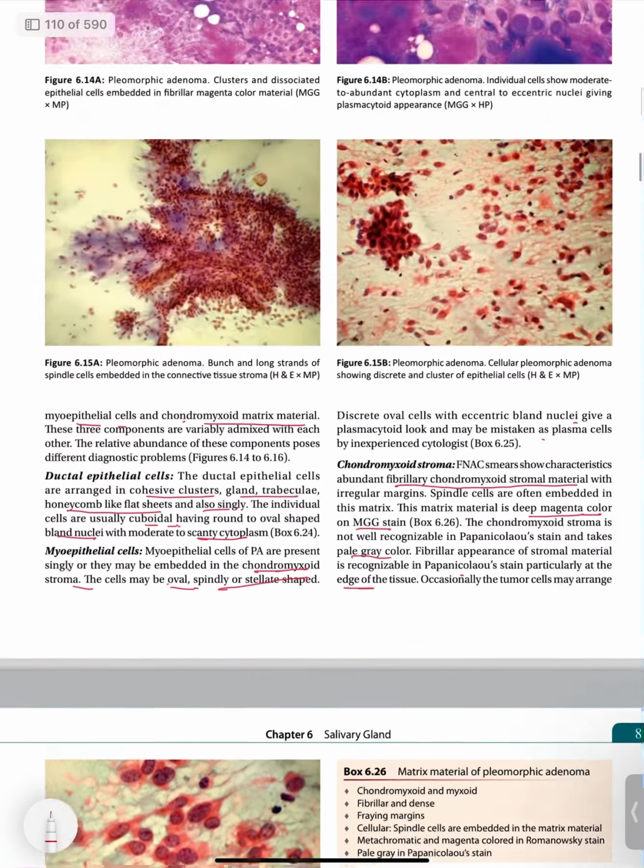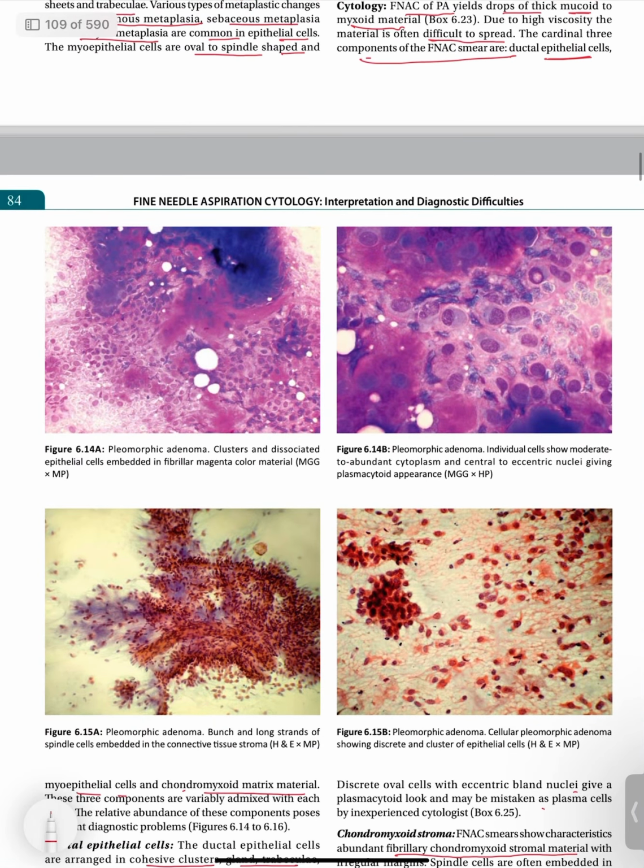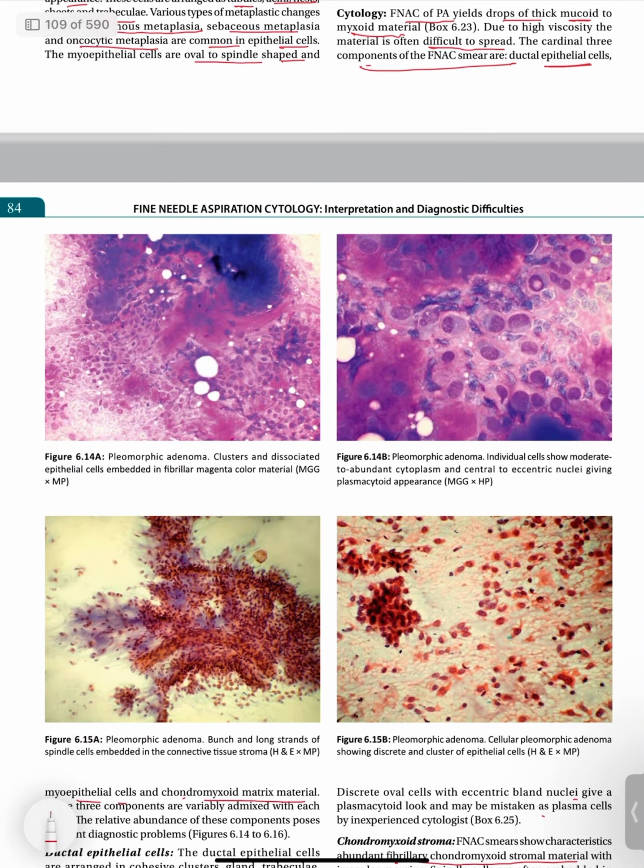So, as we can see in these cytology images, the first one shows clusters and associated epithelial cells embedded in this fibrillar magenta colored material. In the next image, we can see individual cells showing moderate to abundant amount of cytoplasm and central to eccentric nuclei, giving a plasmacytoid-like appearance.